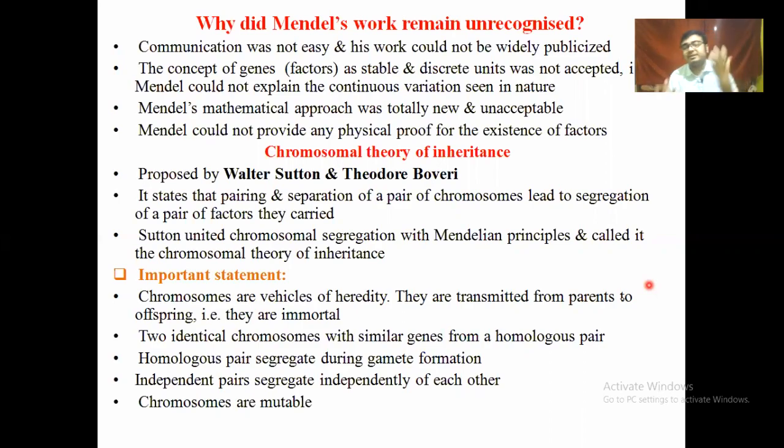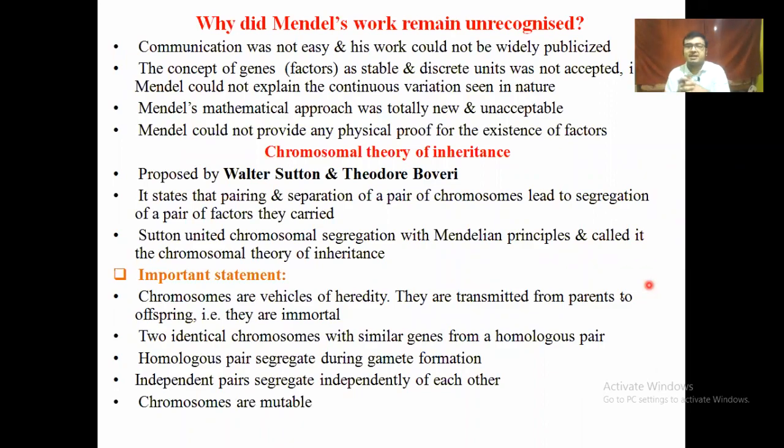And the mathematical approach was totally new to the biological field, because biology until then depended on hypothetical and thesis-based manner. And then a scientist came and put forward all the explanation with the help of mathematics, because his background belonged to statistics and mathematics.